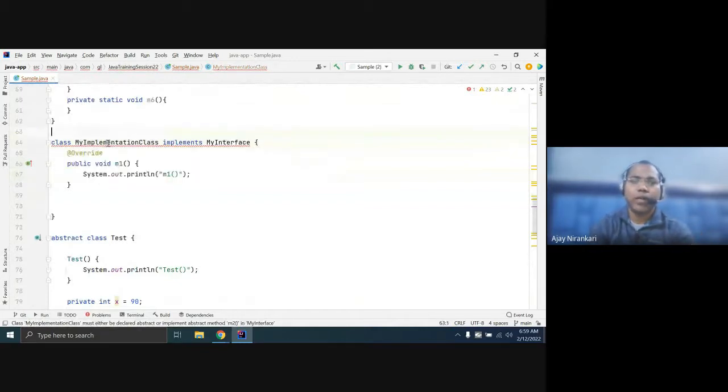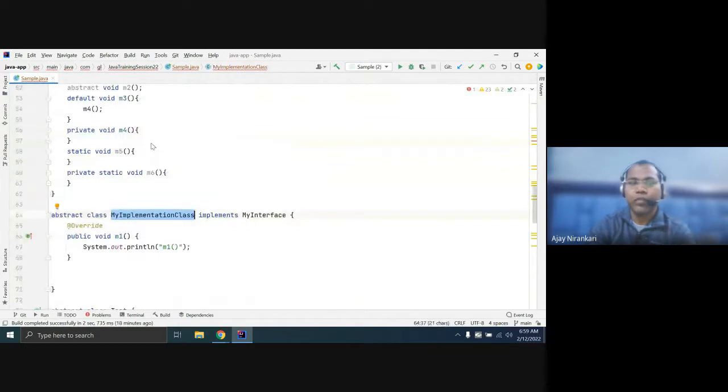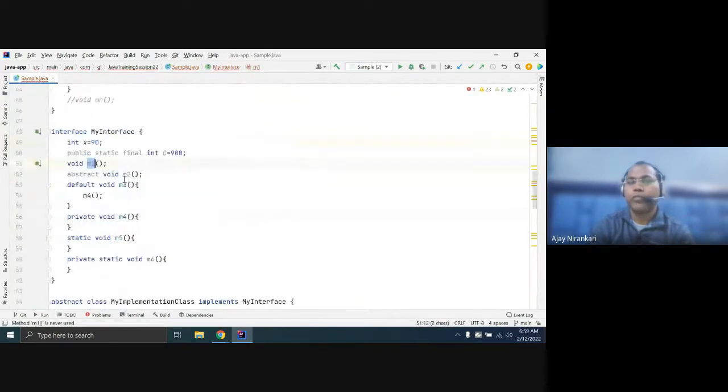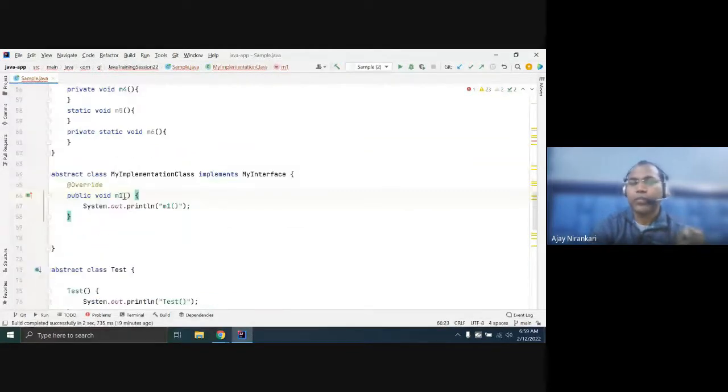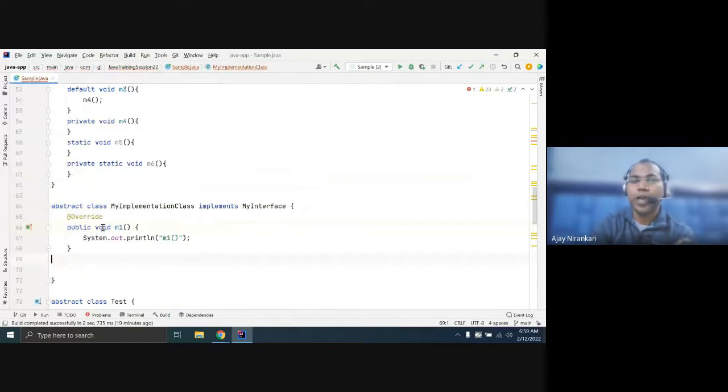You have to mark this class as abstract, because this class inherits two things, M1 and M2, which are abstract, not complete methods. But inside the class, you have given only one definition. One is still left, M2. So if M2 is left, then this class must be marked as abstract, because this class has one method that is abstract, that is M2, which is inherited from your interface.